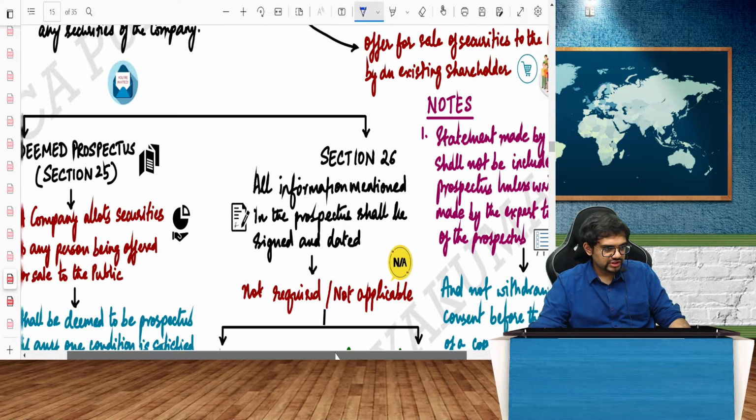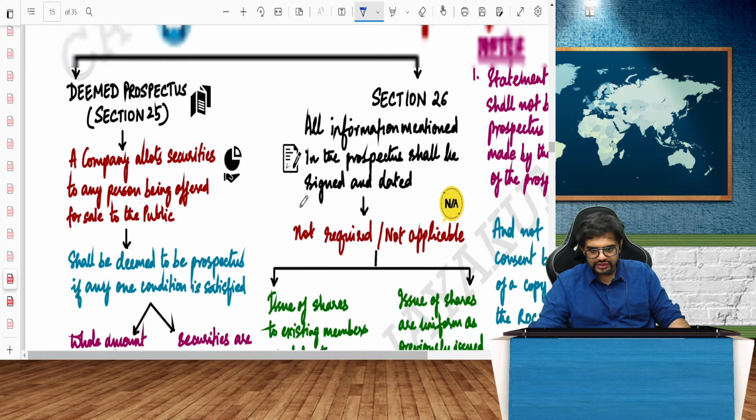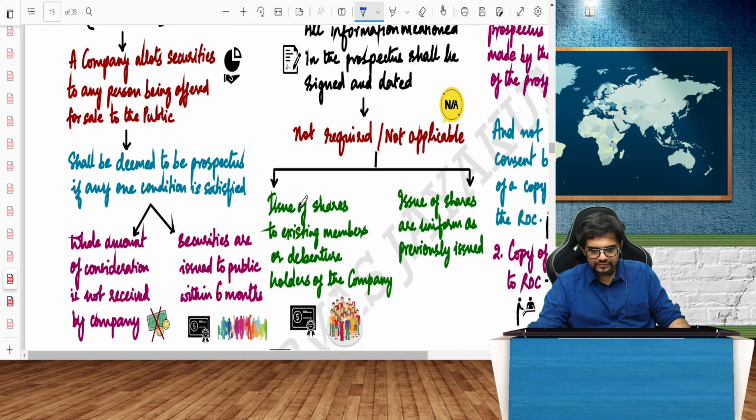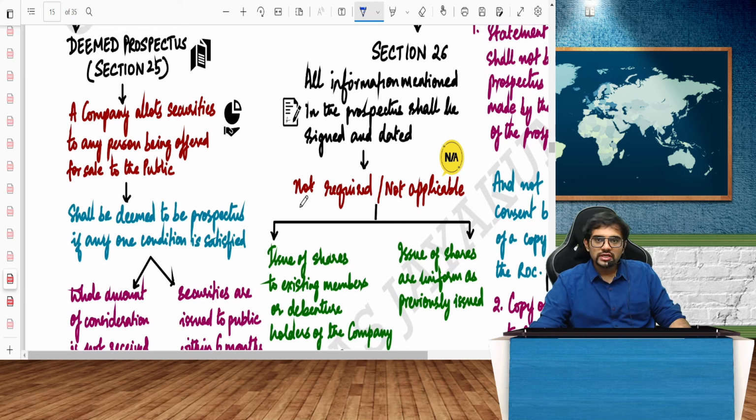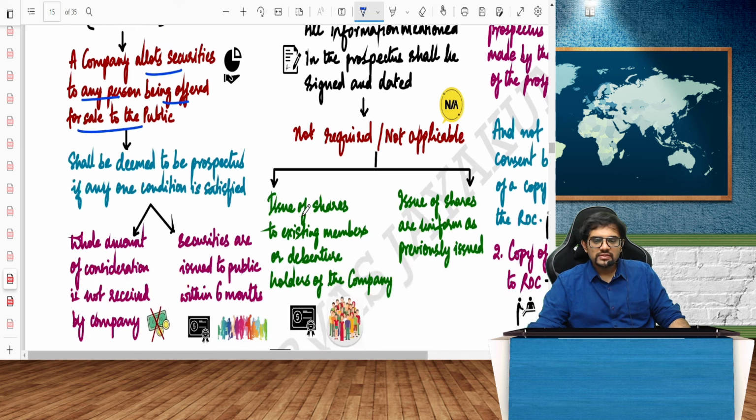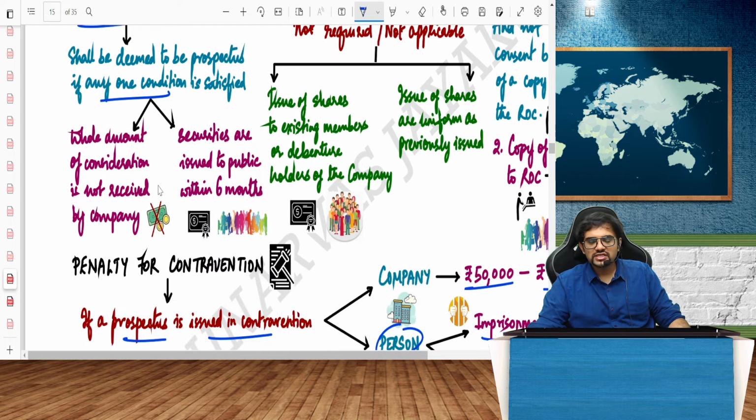Okay. Yes, Sriram, let me take you to that question. A company that allots securities to any person, being offered for sale to the public, shall be deemed to be the prospectus if the conditions are satisfied. The whole amount of consideration is not received by the company and securities are issued to the public within 6 months.